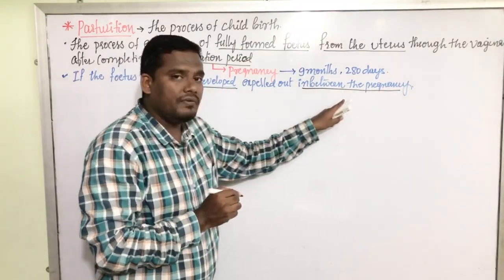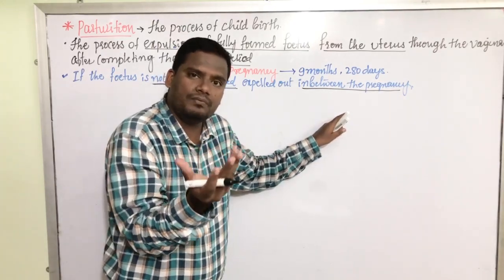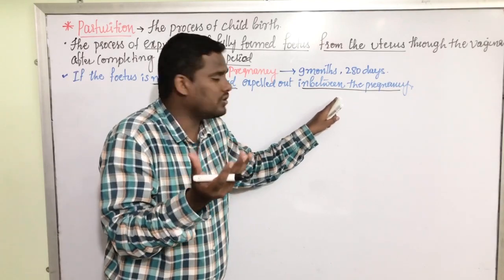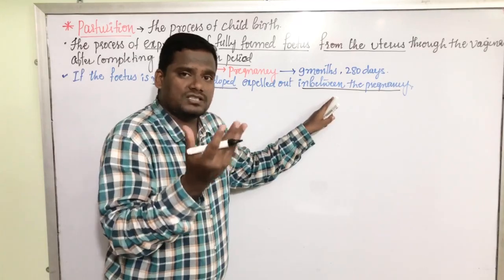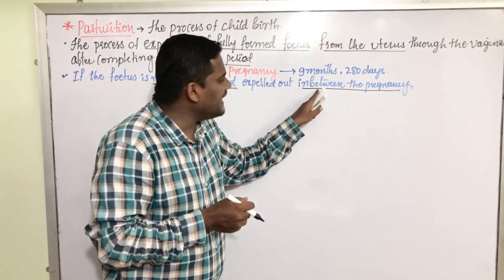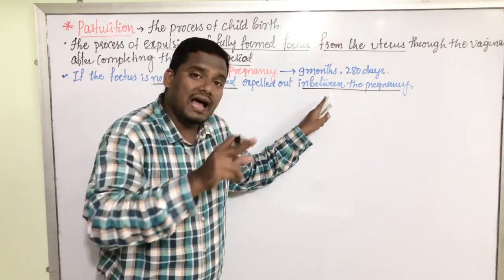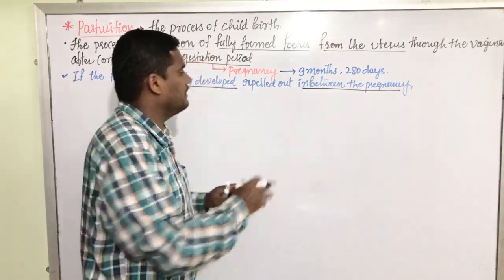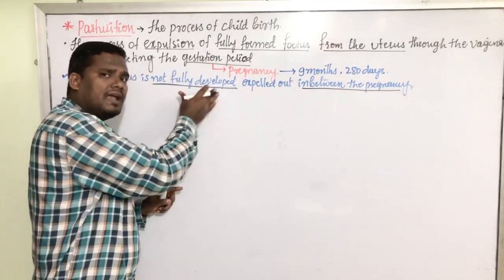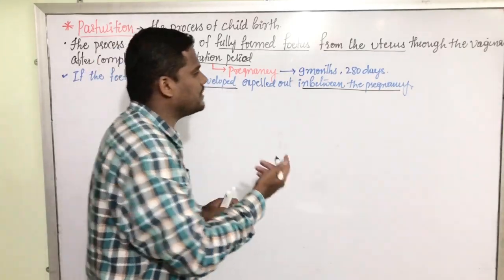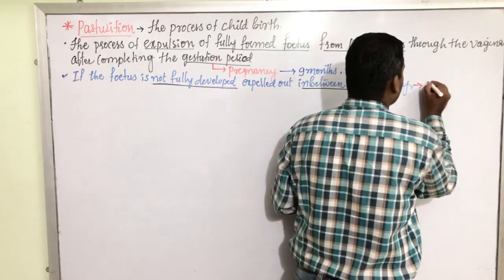That means in between the 9 months. For example, some babies get expelled out in the 5th month, some babies get expelled out in the 7th month, some in the 6th month. That means in between the pregnancy, this baby has not completed the entire 9 months of pregnancy. 9 months are not completed and the fetus is not fully formed. If it gets expelled out in such a situation, it is called abortion.